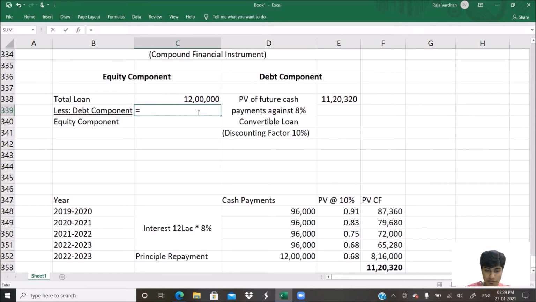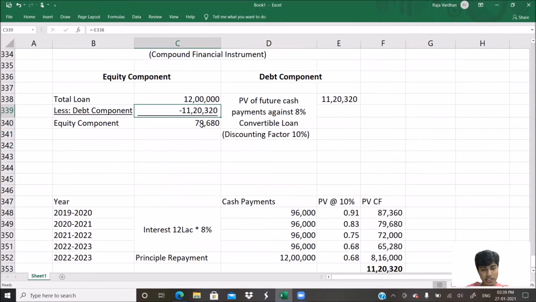That is 12 lakh minus 11 lakh 20,320. How much would that be? We would get 79,680. 79,680 is the equity component, and the debt component is 11,20,320. You get that? The answer isn't done there.